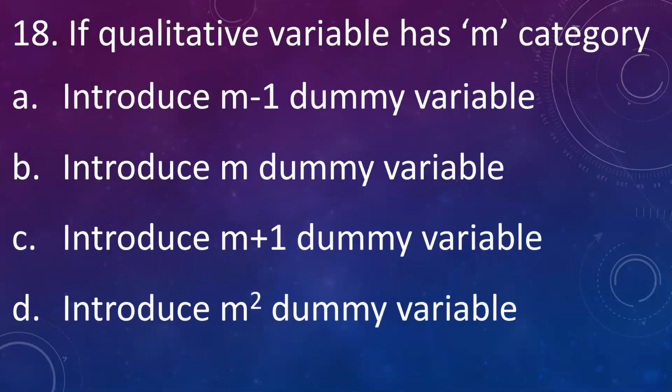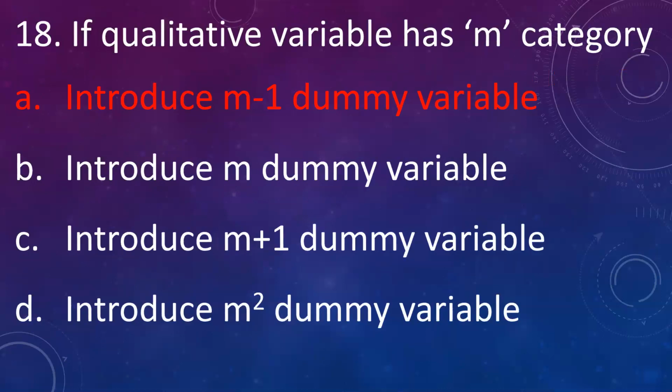Then if qualitative variable has M category, A. Introduce M minus 1 dummy variable, B. Introduce M dummy variable, C. Introduce M plus 1 dummy variable, D. Introduce M square dummy variable. Answer is A. Introduce M minus 1 dummy variable when there are M categories for the qualitative variable.